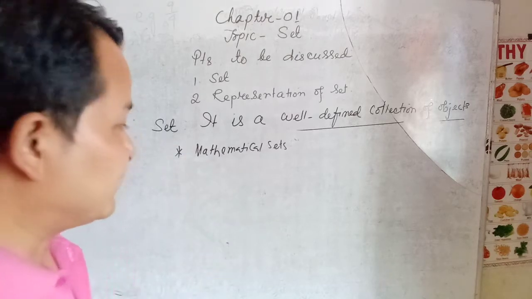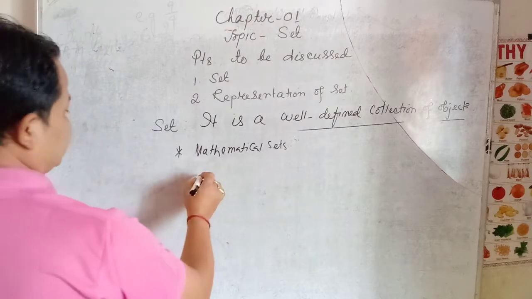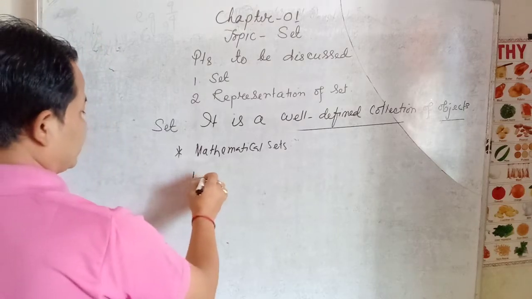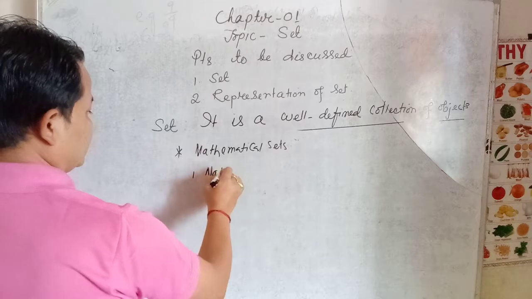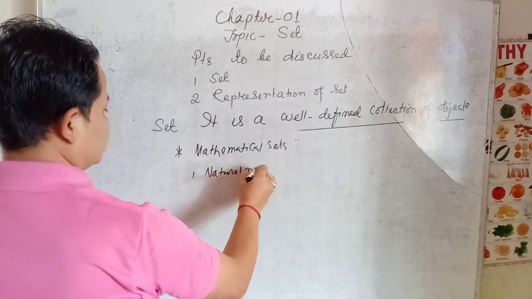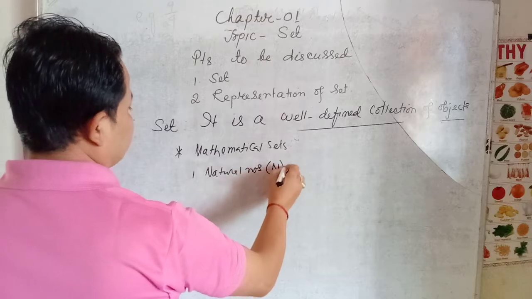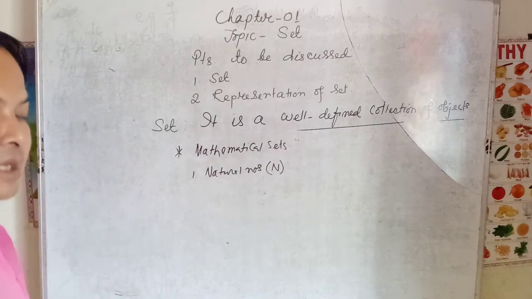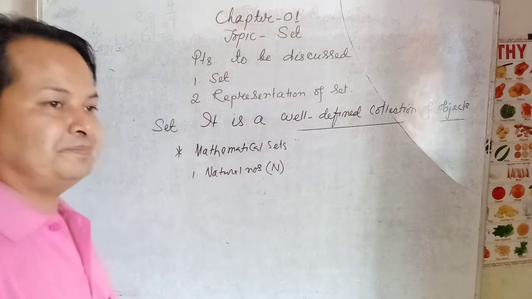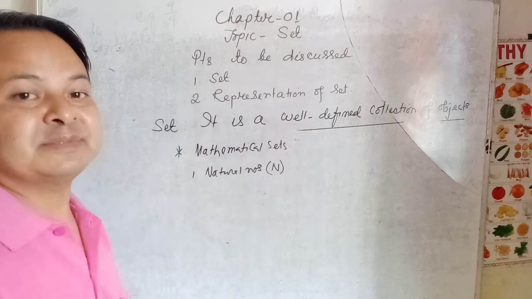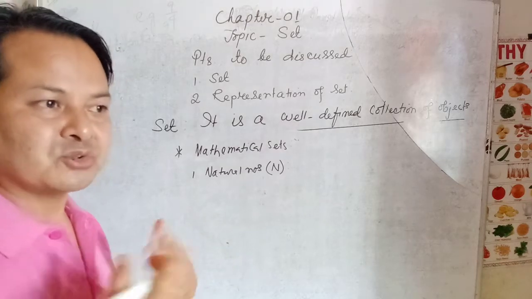The first one you learned about is natural numbers, isn't it? The first one is natural numbers. These natural numbers are denoted by capital N. We know that. In set notation, sets are denoted by capital letters.